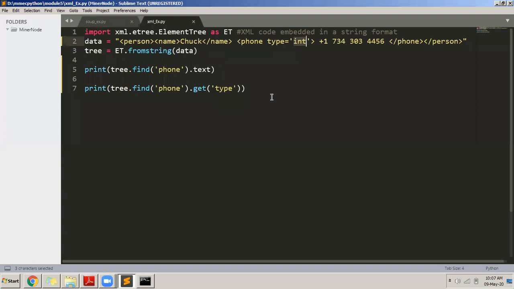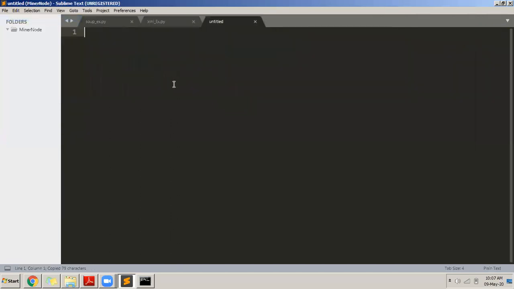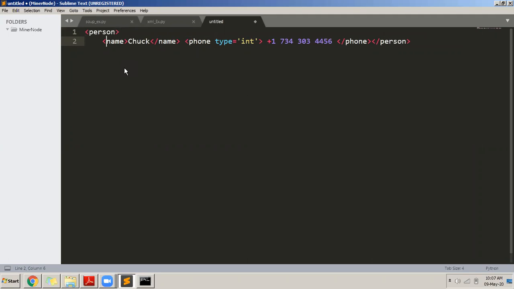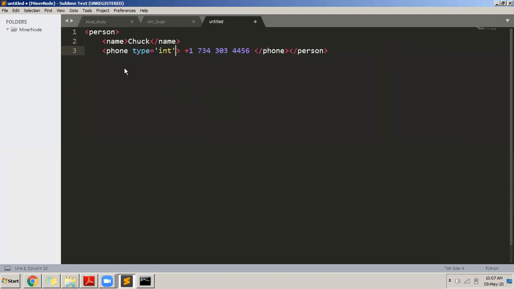Now sometimes what happens is, I will have one more XML document here. I will take this person. I will construct a very, very simple one. Let us say I don't want this also. I don't want that. And the phone number, let us say I write it.